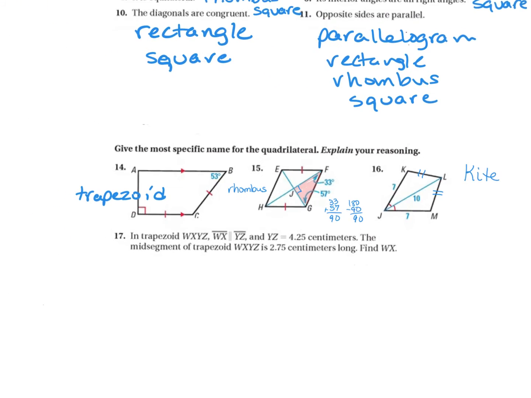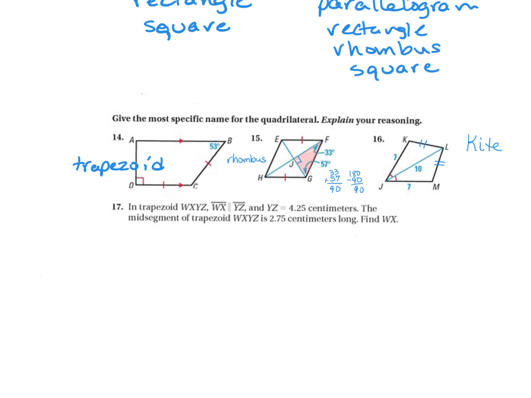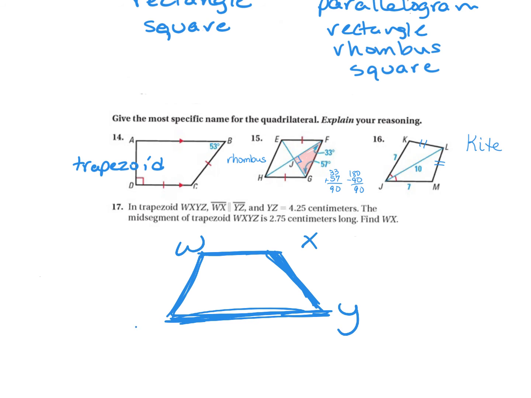And then the last one, a picture wasn't provided, so I highly recommend you draw yourself a picture. So I'm going to draw a trapezoid. And I'm going to label it with my letters, W, X, Y, and Z. And it told me that WX was parallel to YZ, and that YZ is 4.25, and that the mid-segment here has a length of 2.75. It wants me to find the length of WX.